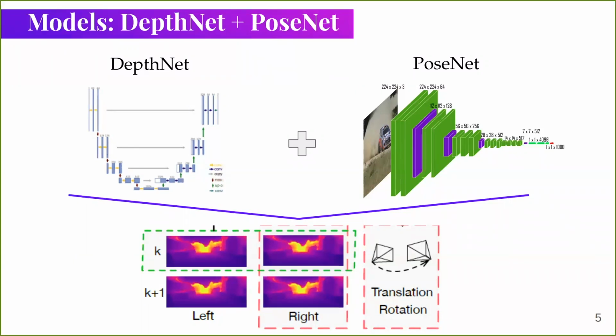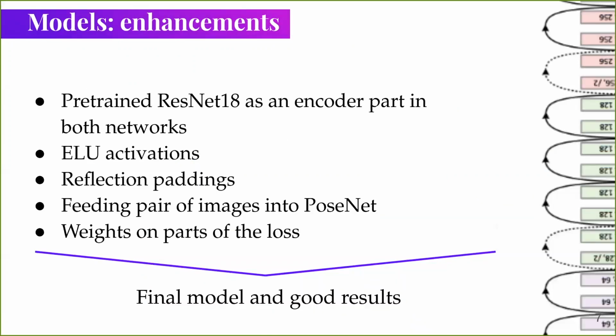This network allows us to predict translation and rotation. These two networks work together in such a way that at each step we have 4 images. For each image we predict depth, and also we predict transformation between consecutive images. Then we use all these parts for calculation of losses, which we will explain later. So that was our basic model.